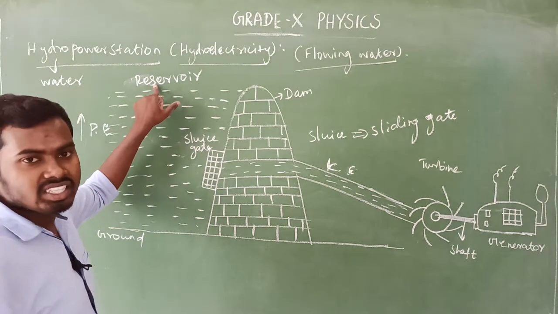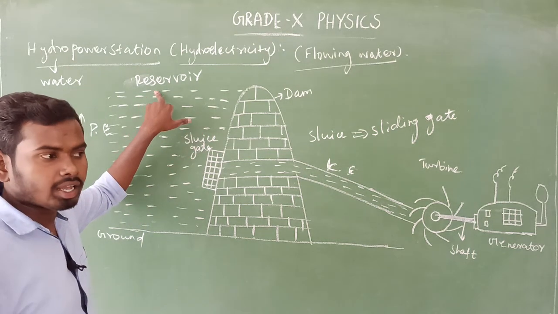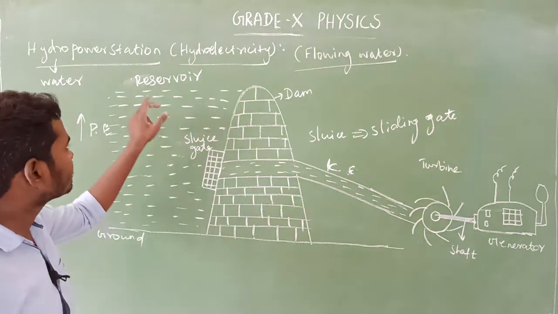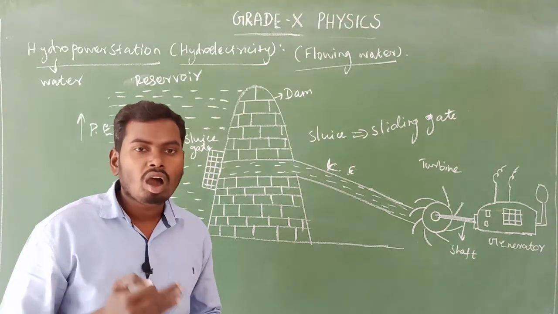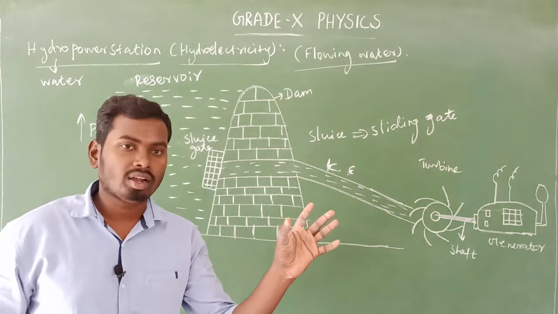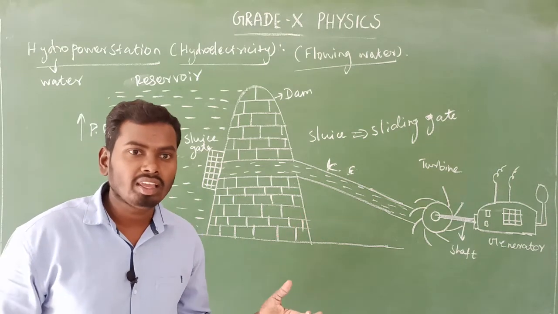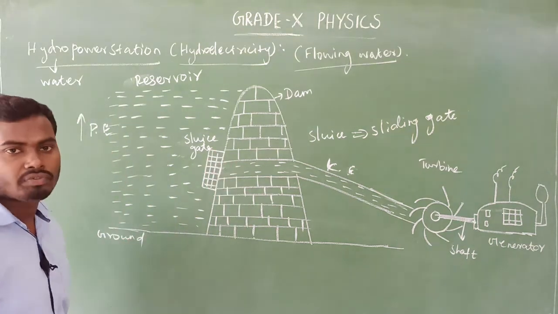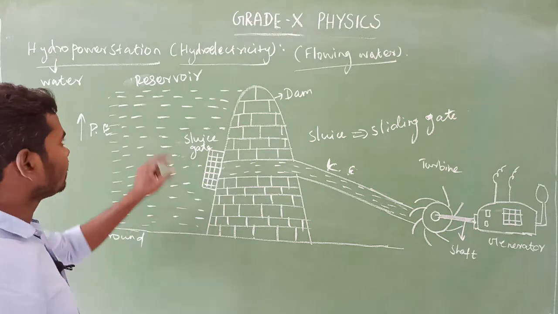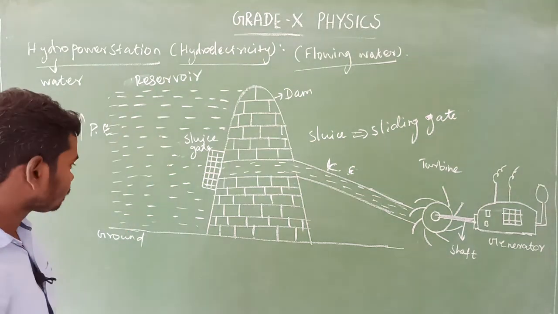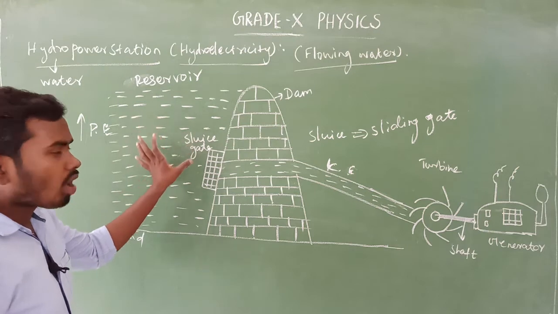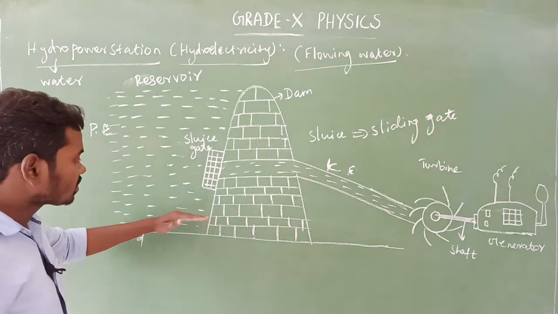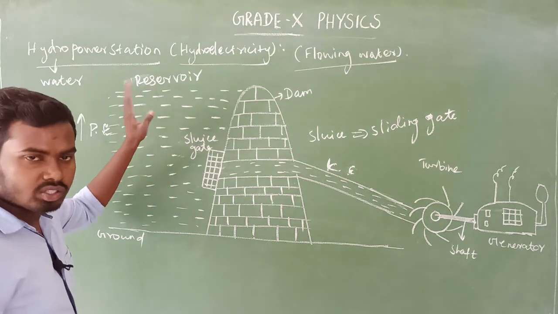So this makes a reservoir. What is that which makes a reservoir? In Tamil we say தண்ணி தேக்கி வைக்கக்கூடிய இடம், that is called a reservoir. So reservoir means nothing but a natural or artificial lake to store water. In Tamil we say ஏரி, that is a reservoir. A natural or artificial lake to store water for supplying, that is called a reservoir, isn't it? Yes. So this stored water has potential energy, because the water level is continuously increasing.